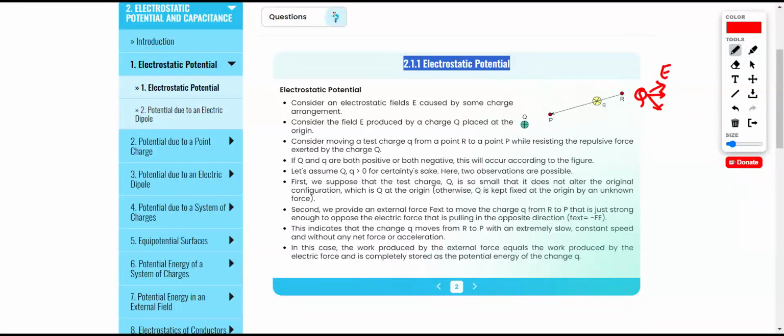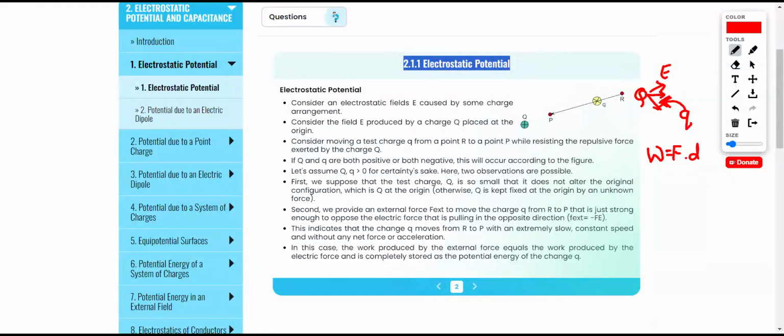In this chapter, you are going to study what will happen if a unit positive charge tries to enter the field. There will be a displacement of this charge. If there is a displacement, that means something is applying force on this small charge q. If something is applying force and there is a displacement, that is known as work done. So we have to study about the work done.